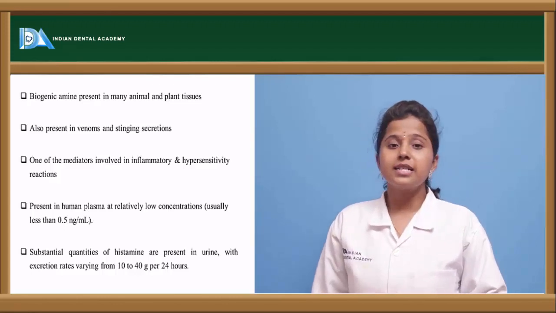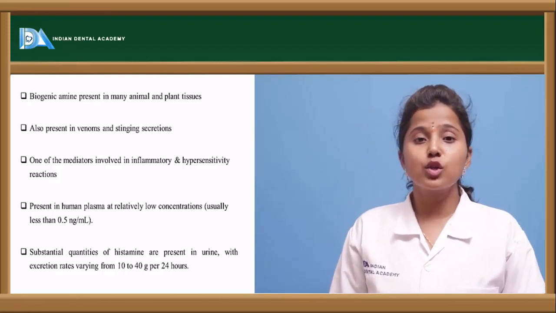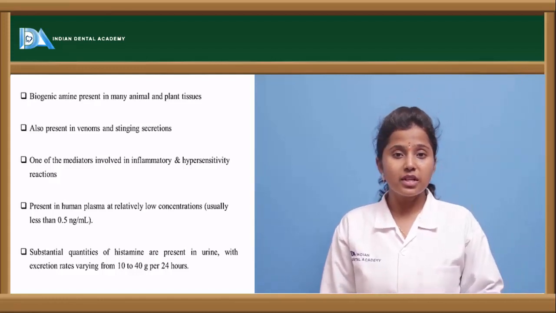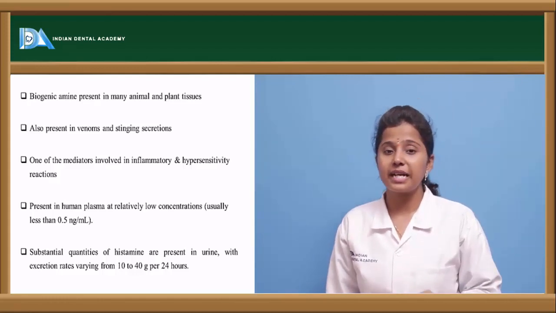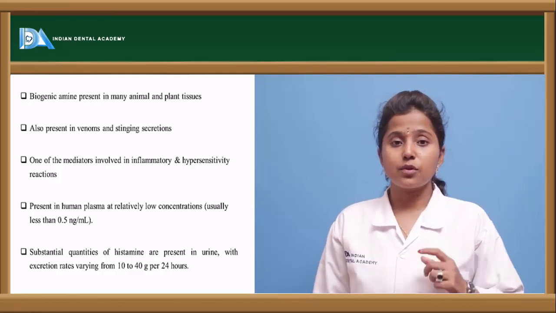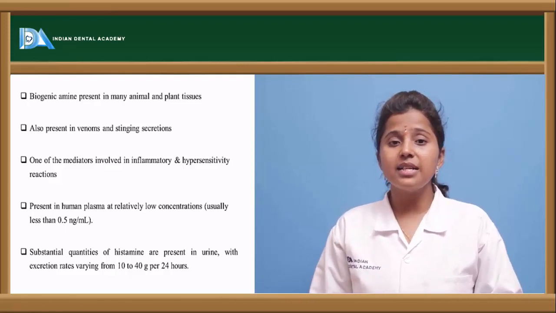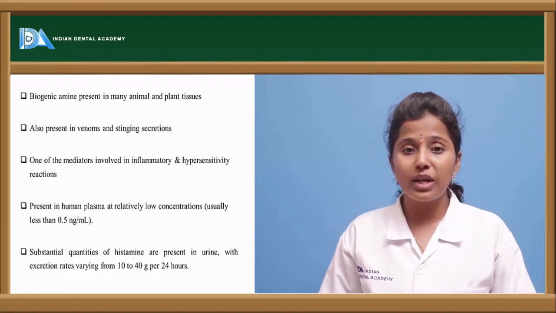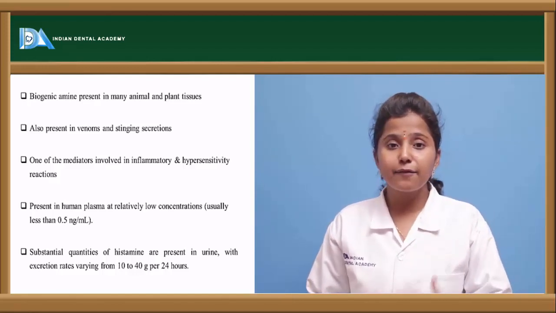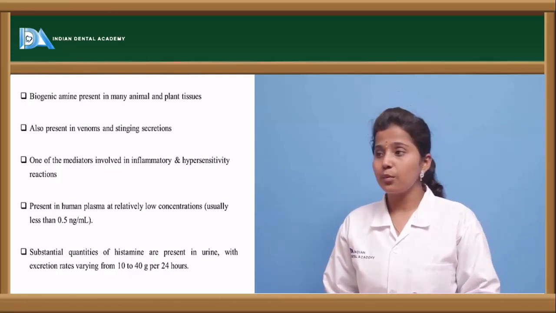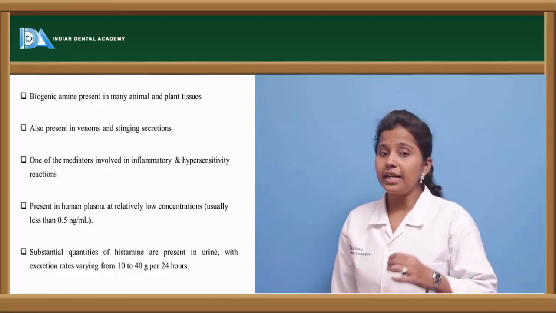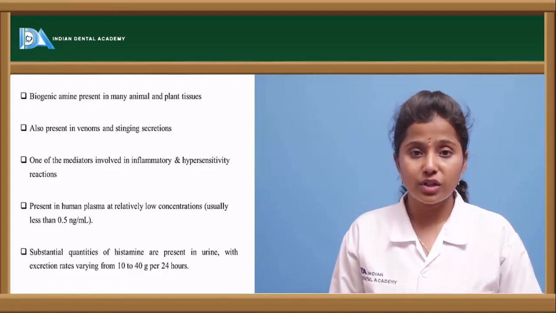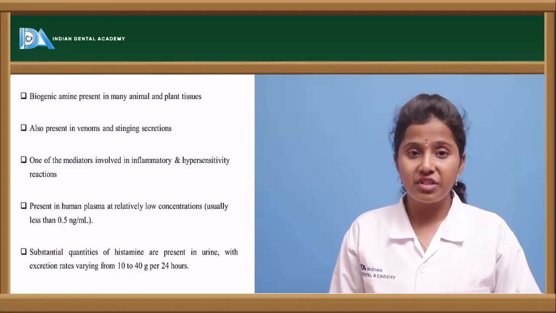It is a biological amine which is also present in plants and animals. Histamine is not only present in humans but also in plants and various other animals. In animals, a large amount of histamine is present in venoms or stinging fluids. In human plasma it is present in a very low concentration. It is also dose dependent.